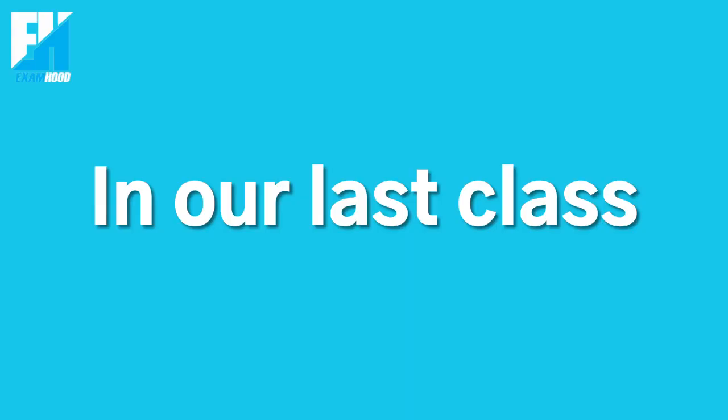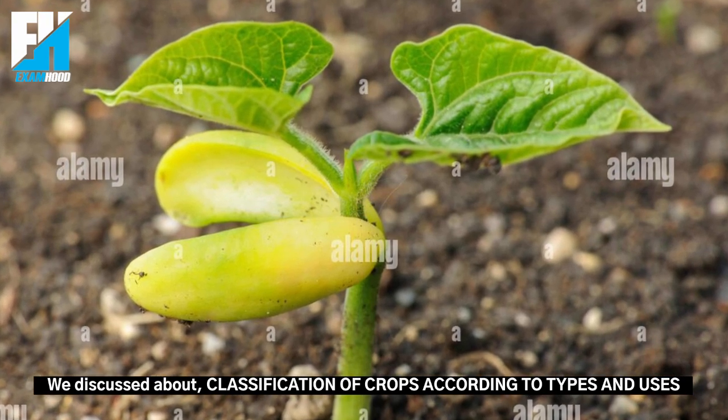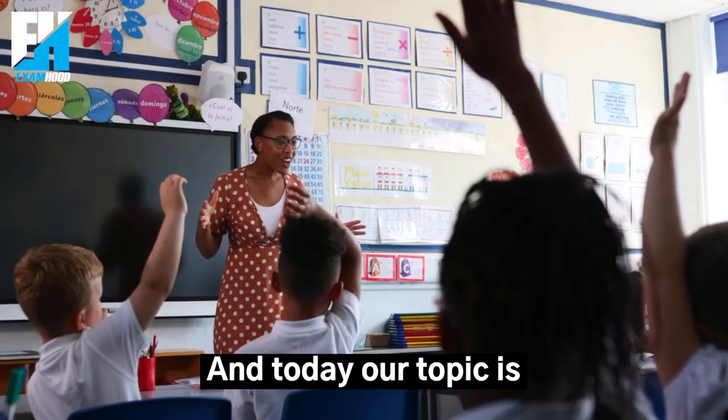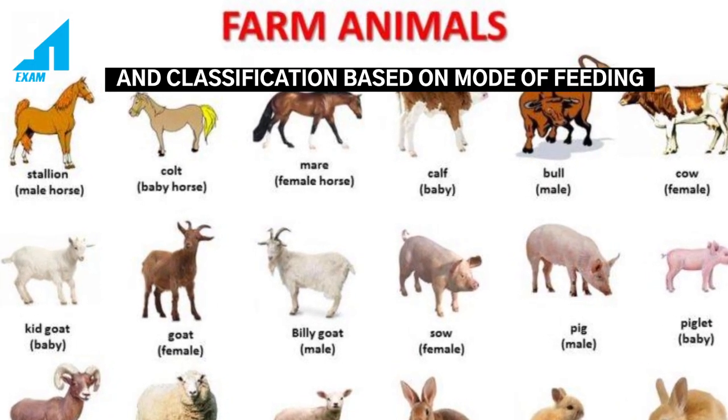In our last class we discussed classification of crops according to types and uses. And today our topic is farm animals and classification based on mode of feeding.